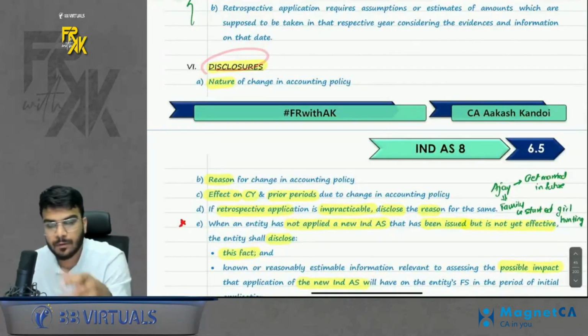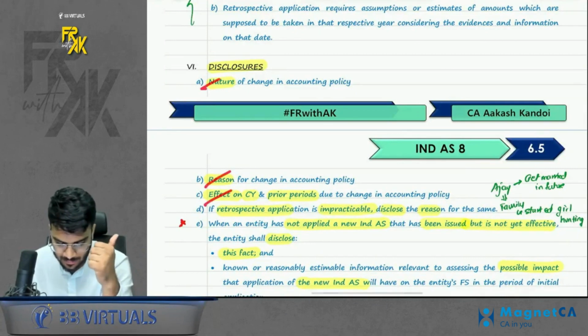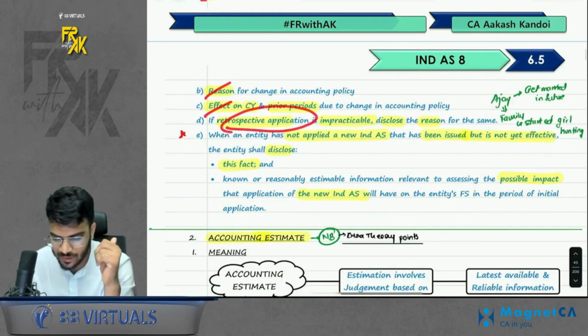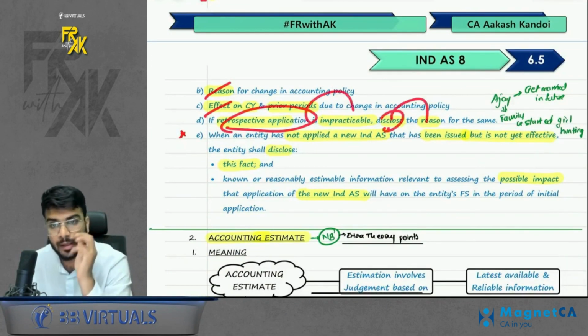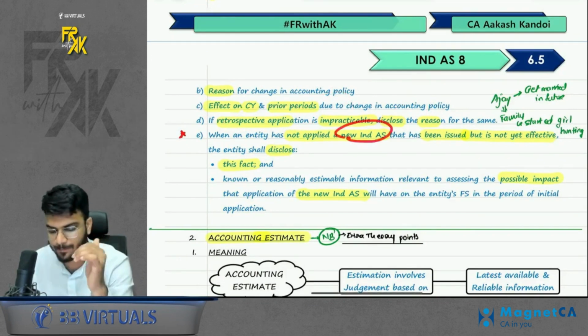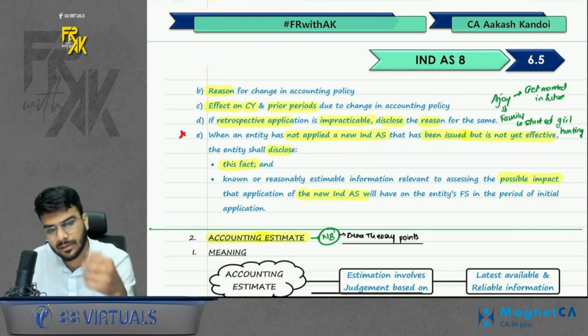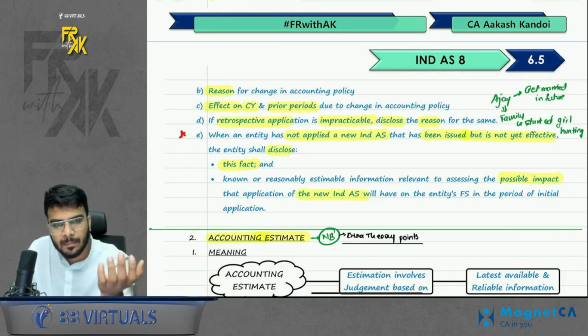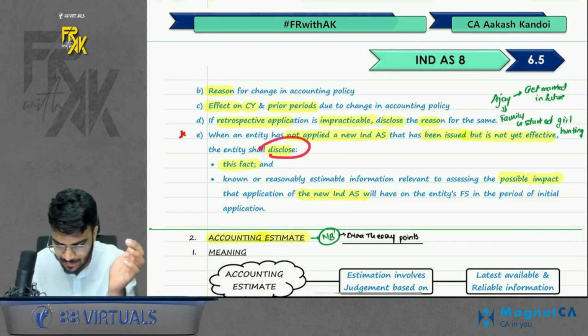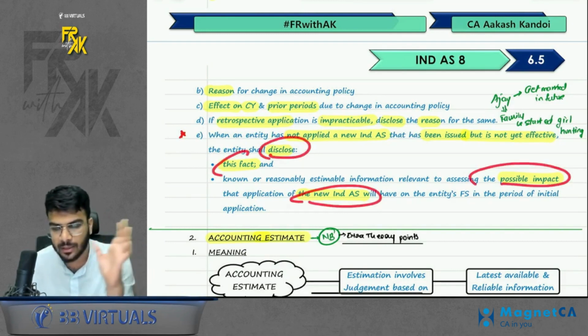Disclosure. Whenever you change a policy, disclose the nature, reason, effect. If the retrospective application was impracticable, disclose the reason for it. And if any new standard is issued but not yet effective, that means any new standard is going to come in future, the draft is ready but it has not yet become effective, in that case you should disclose this fact and the possible impact of that new standard.